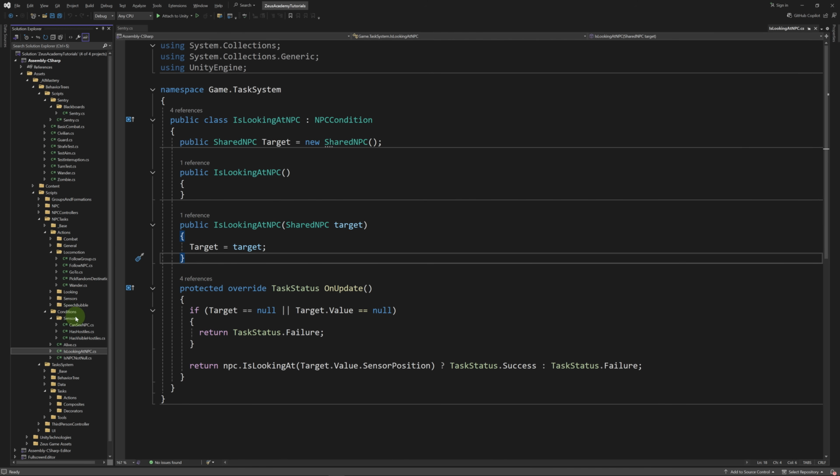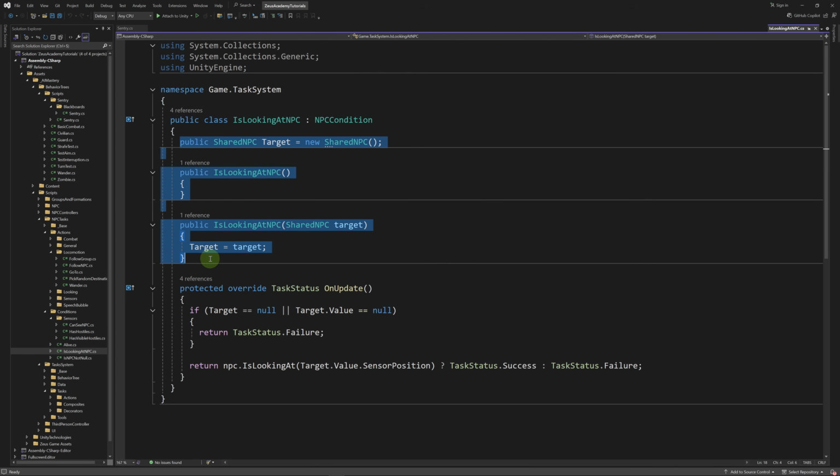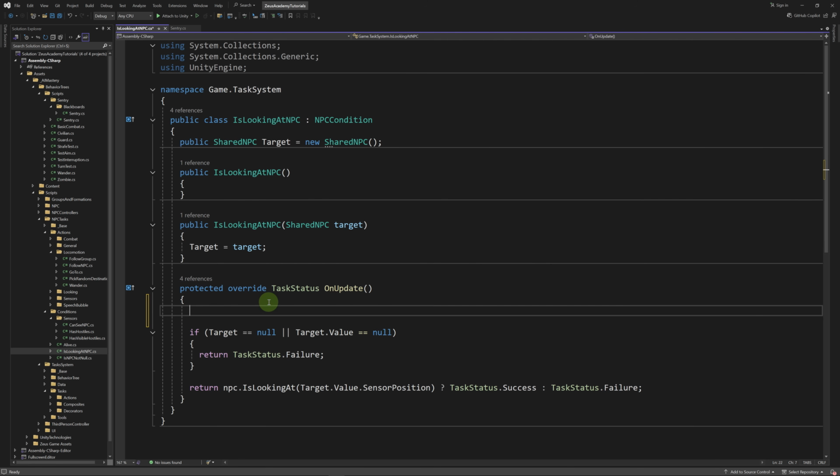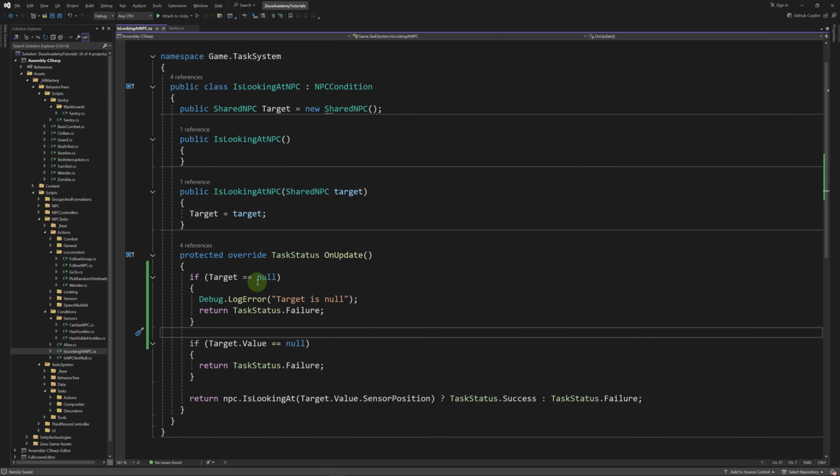So in our conditions folder, let's create an is looking at NPC class, which is going to inherit from NPC condition. And we define the target and a couple of constructors. Then we override the onUpdate method. So this will return success if NPC is looking at target.value.sensor position. Of course, we check if target is null or target.value is null, and we return failure. In fact, here, if target is null, we should start printing errors on the console. We should be doing this in all the tasks that use a shared NPC.